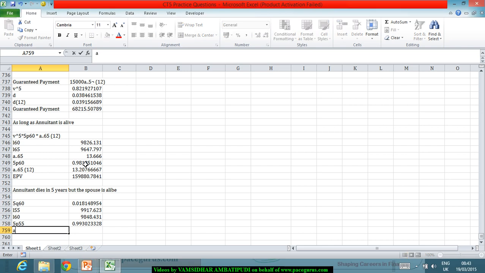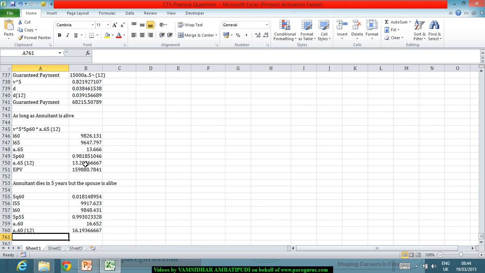And then A double dot 60 also I require for a female. A double dot 60 for a female comes out to 16.652. So A double dot 60 on a monthly payment basis, I can get this as minus 11 by 24.